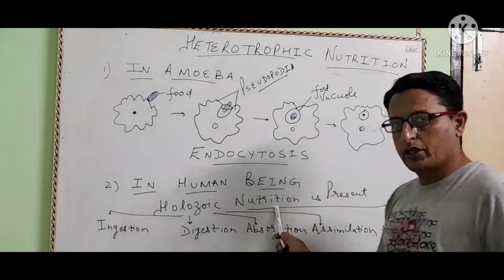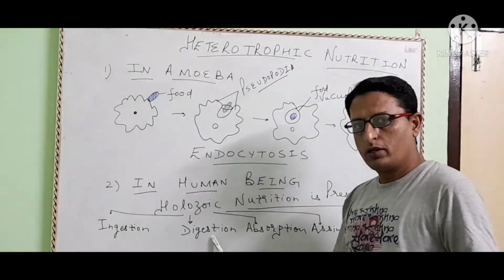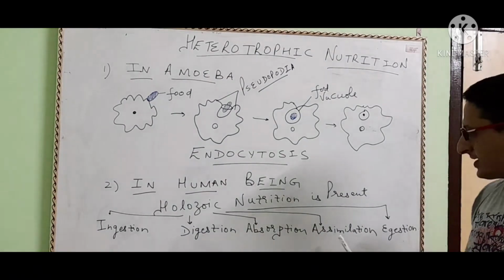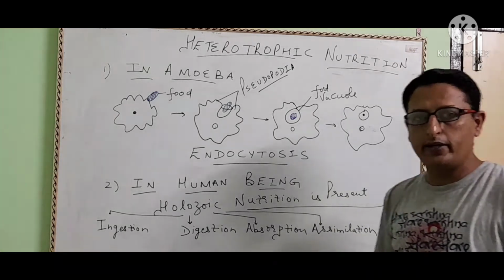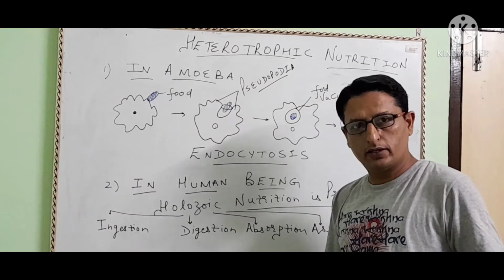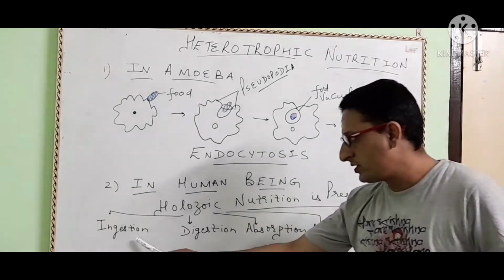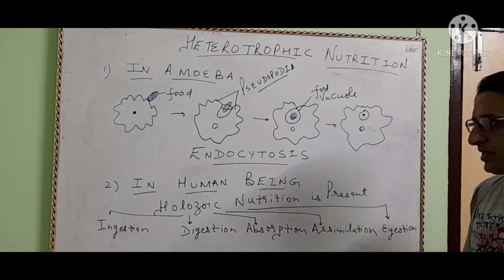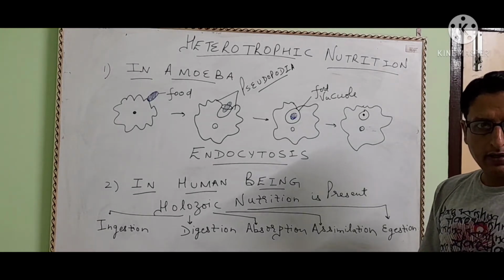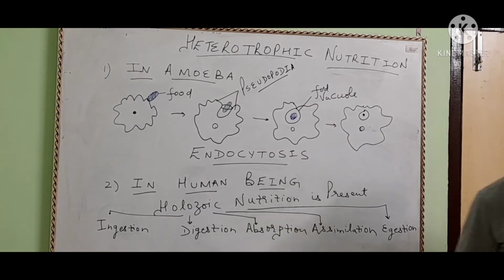It is a nutrition in which ingestion, digestion, absorption, assimilation and egestion take place one after the other. Now we will discuss each one of them in detail.